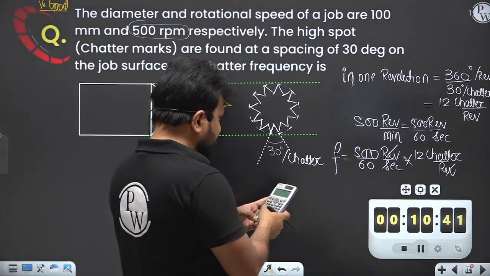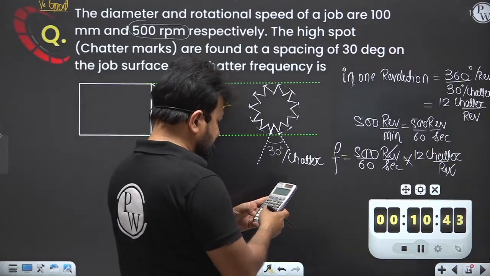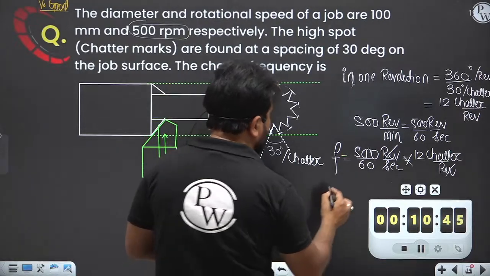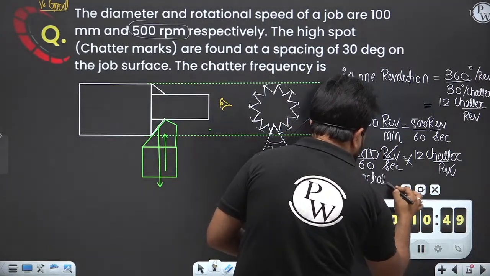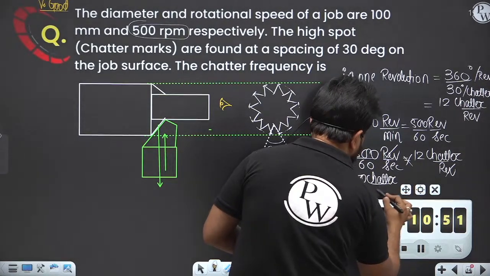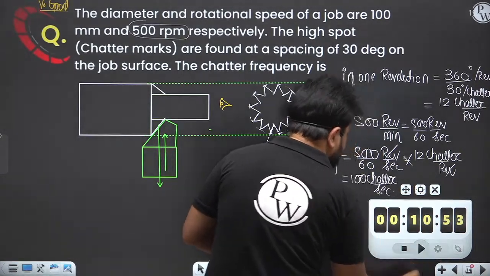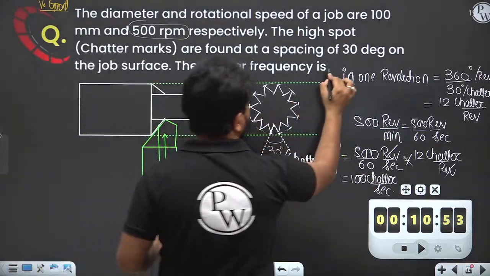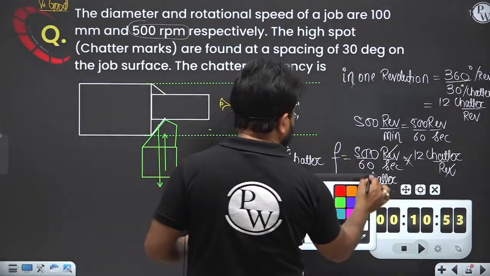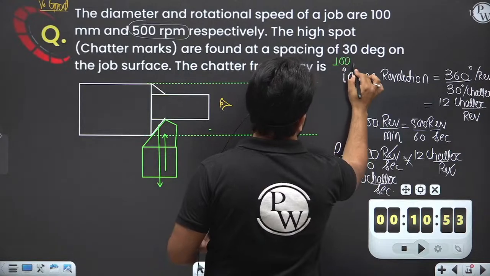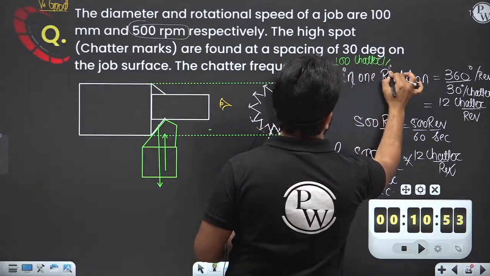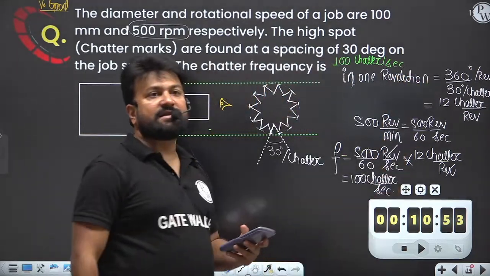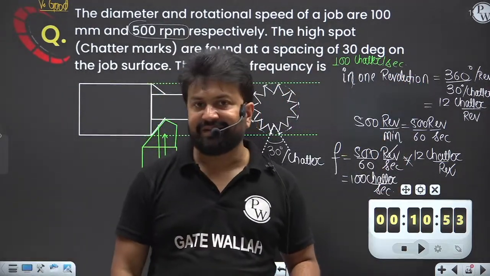So here 500 divided by 60, the answer times 12, that will be 100 chatters per second. 100 chatters per second will be the right answer, right? That chattering action per second is 100. So that is the frequency.